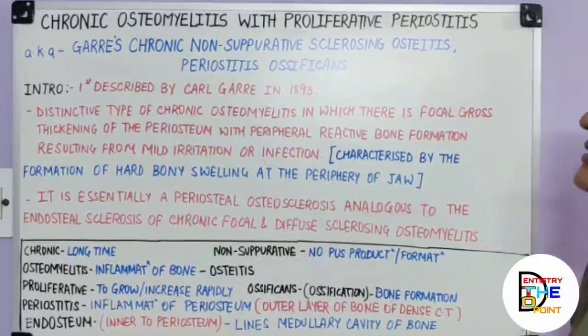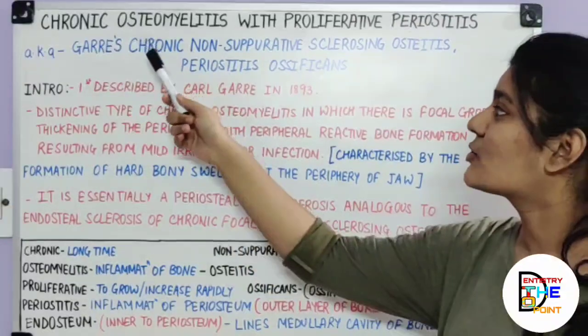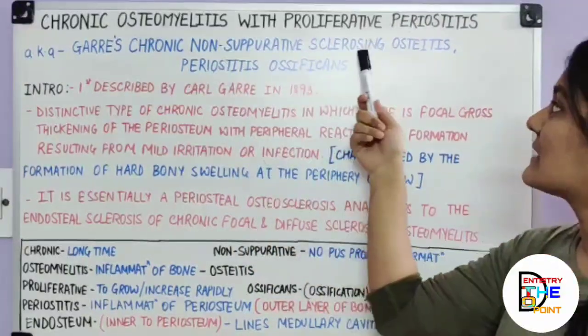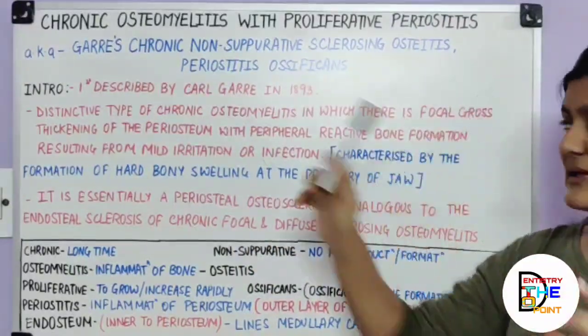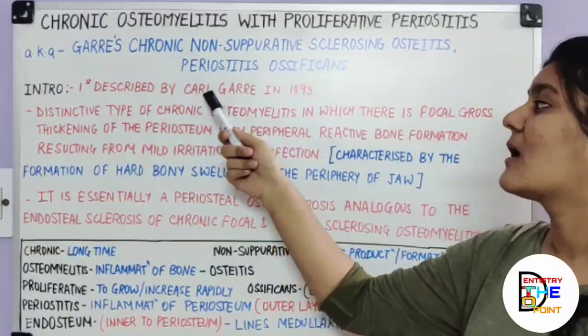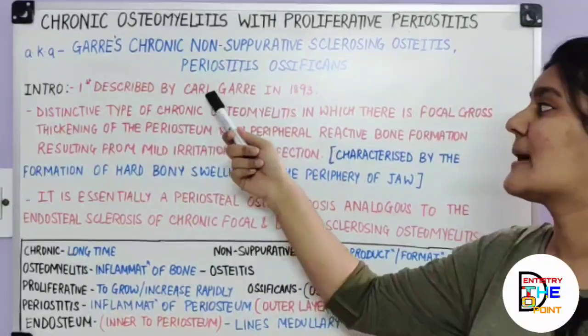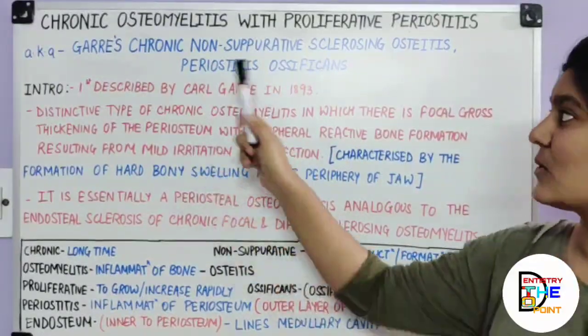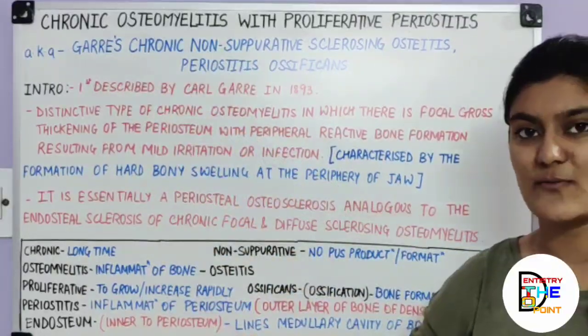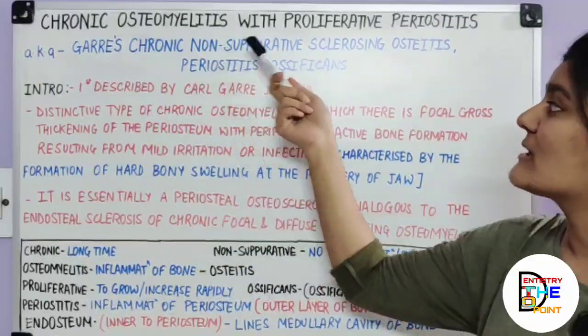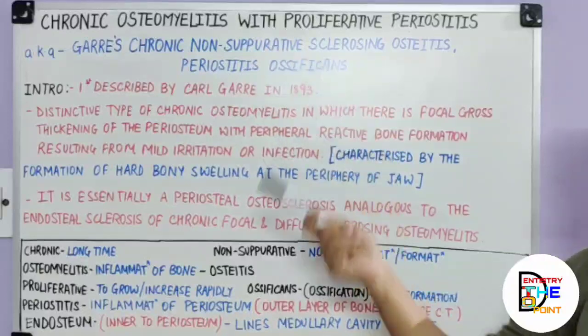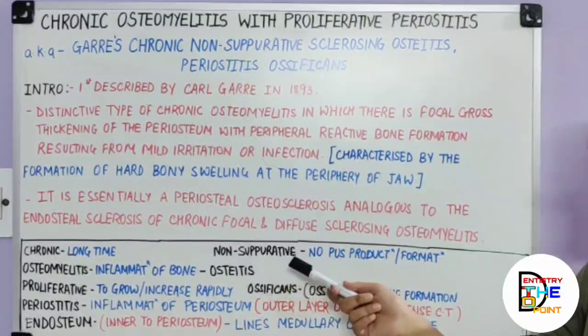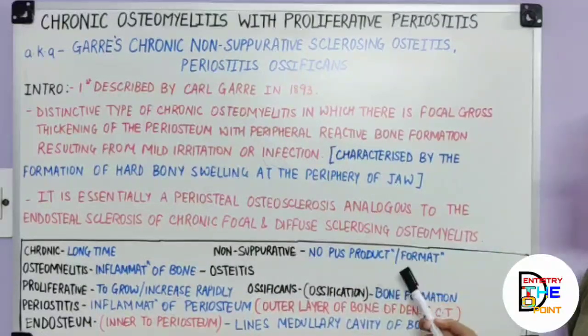It is also known as Garre's chronic non-suppurative sclerosing osteitis. Garre's, because it was discovered by Carl Garre. Chronic, again, persisting for a longer period of time. Non-suppurative, because suppuration is pus, so no pus production or formation is seen.